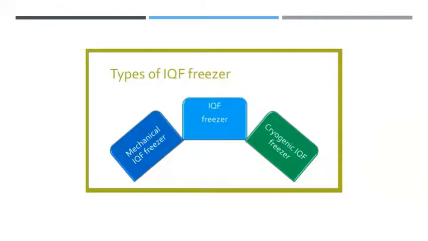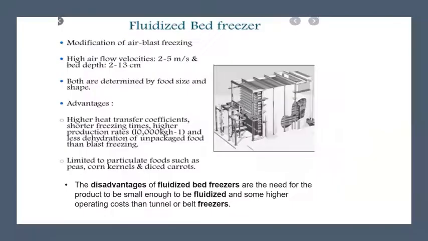In the cryogenic IQF freezer, it immerses the product in liquid nitrogen at very low temperature, and freezing is done rapidly with continuous moving of the product to avoid block or lump formation. So that is the mechanism of the two freezers.